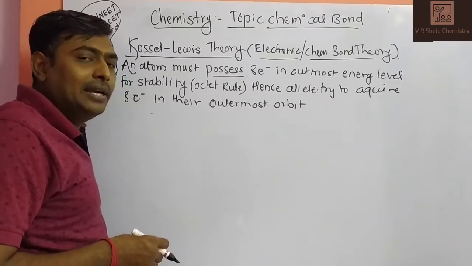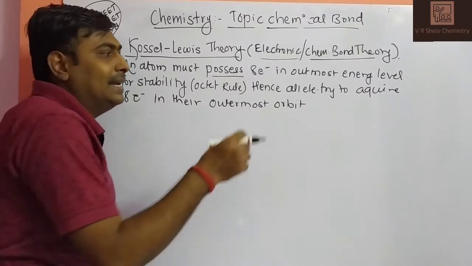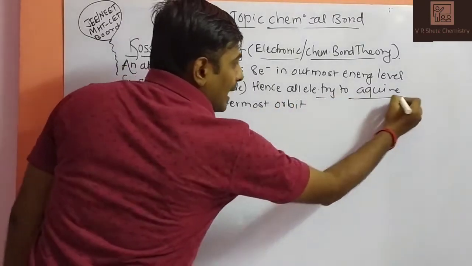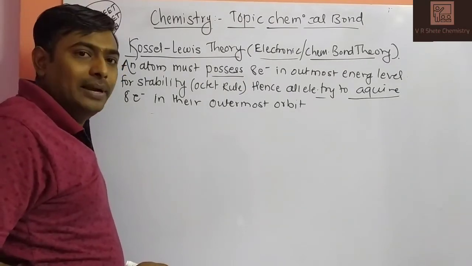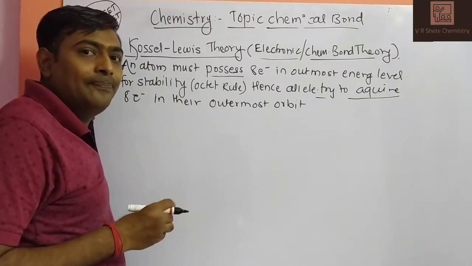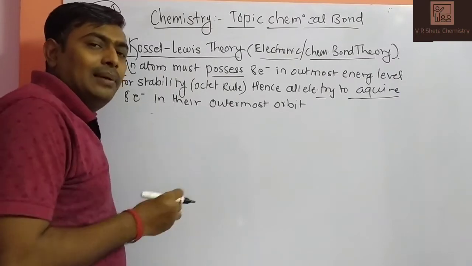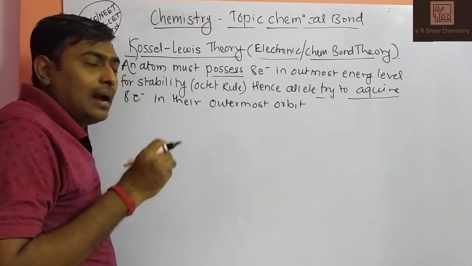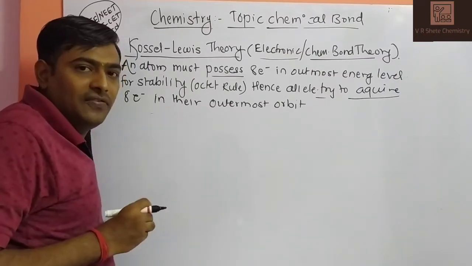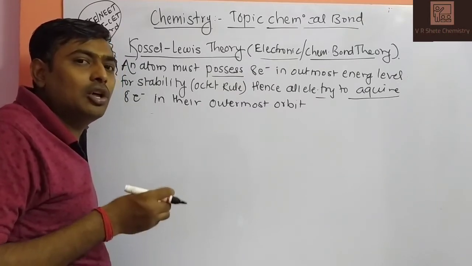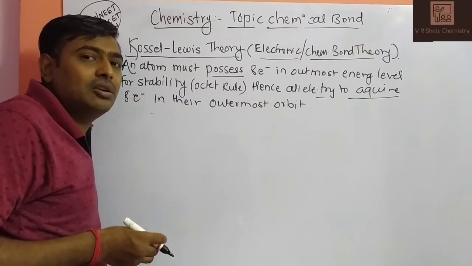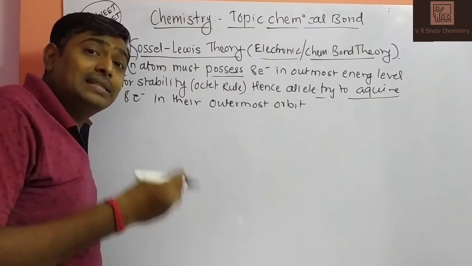Hence, any element tries to acquire 8 electrons in the outermost orbit, which means acquiring the noble gas configuration, like helium, neon, argon, krypton, xenon and radon. These elements have already completed their octet, except helium.